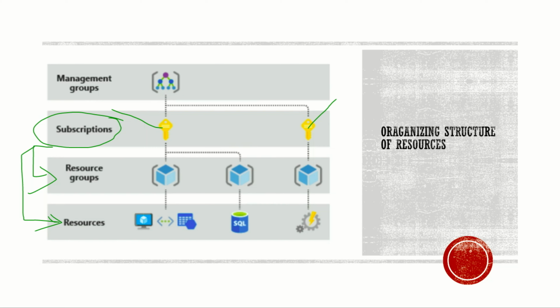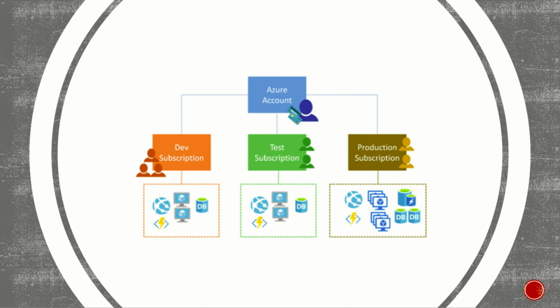So in a management group, let's say if I have one management group, you can have multiple subscriptions. In those subscriptions, you can simply go ahead and see that the billing for each subscription would be separate. So what happens in real time? Let's say I create an Azure account.